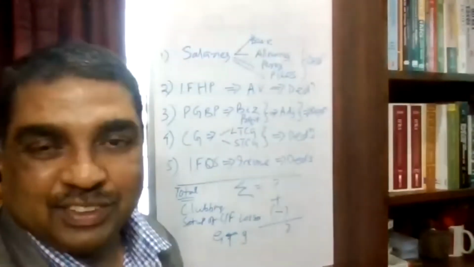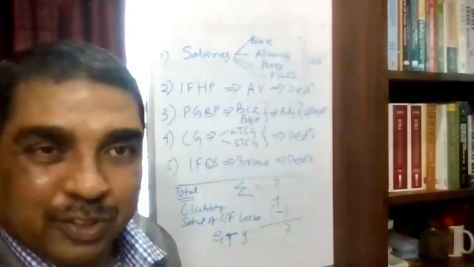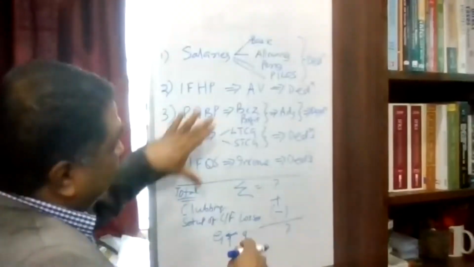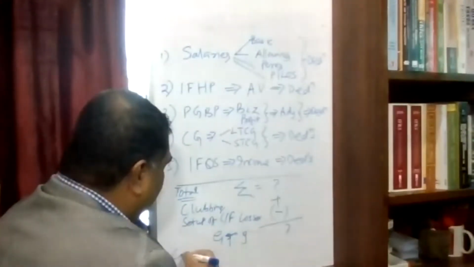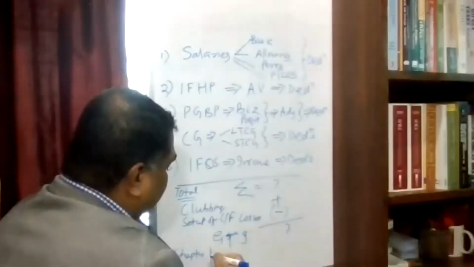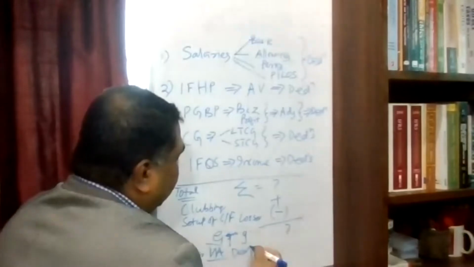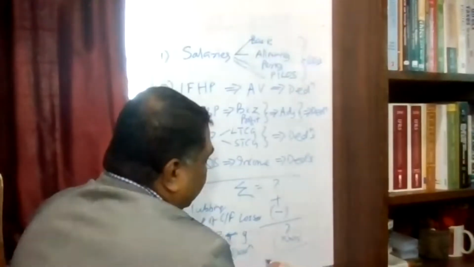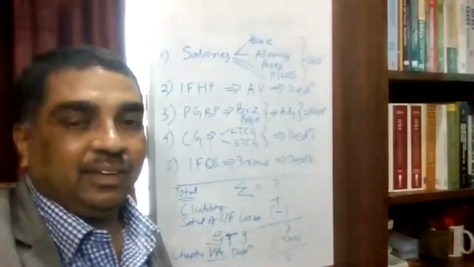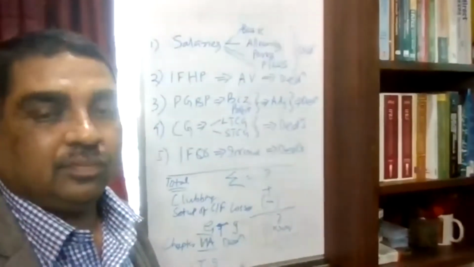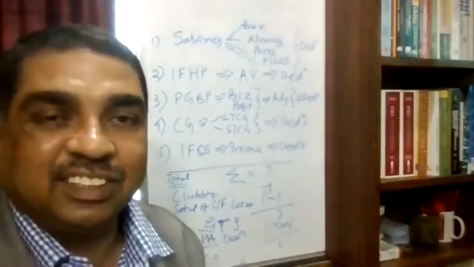Understood? But friends, we have seen in the scheme of taxation, what is taxable is total income, not gross total income. Now, from gross total income, the individual chapter specific deductions are over. There are some other deductions. That is called, you already know this, Chapter 6A. In the previous class we learned it. You will make the Chapter 6A deductions, then you will get total income. Total income after these Chapter 6A deductions.